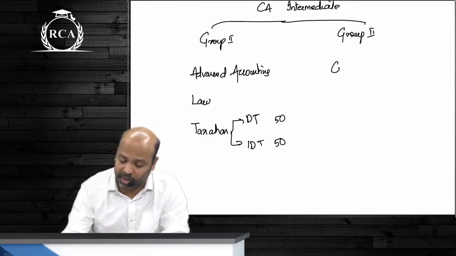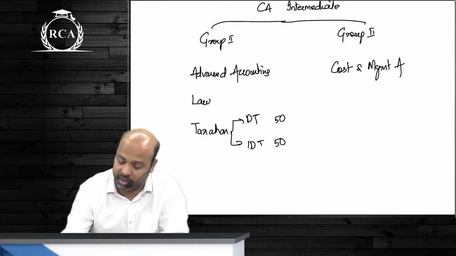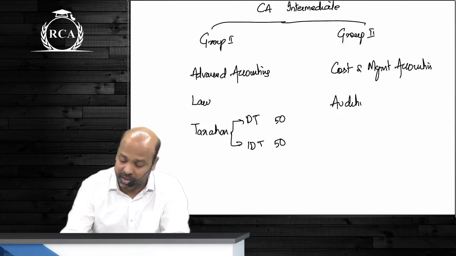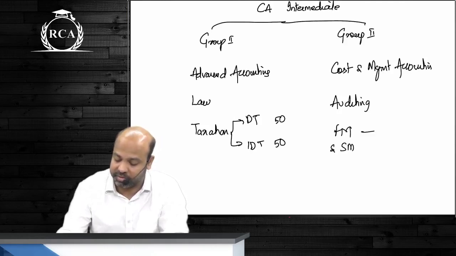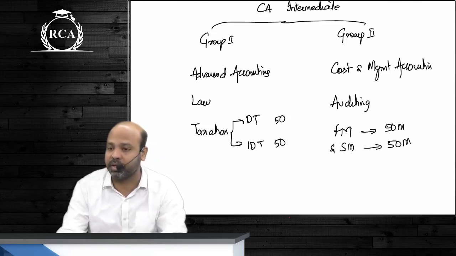Group 2 comprises cost and management accounting. You can call that costing. And then guys, there is auditing. And finally, there is financial management and strategic management. Financial management is also for 50 marks. Strategic management is also for 50 marks.